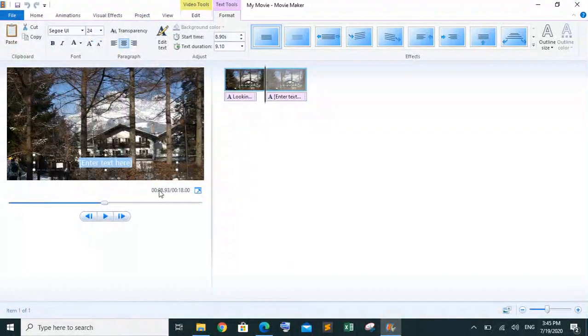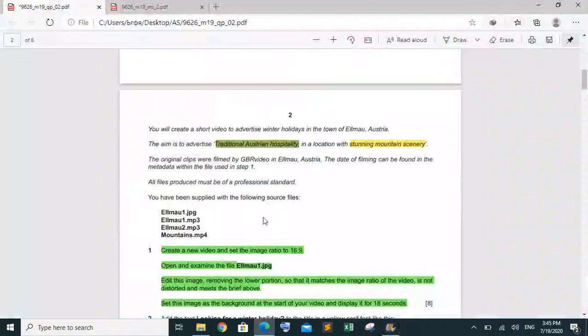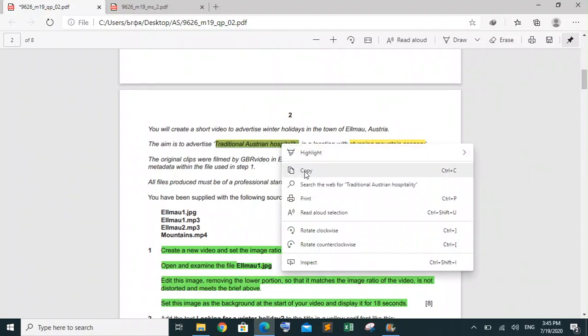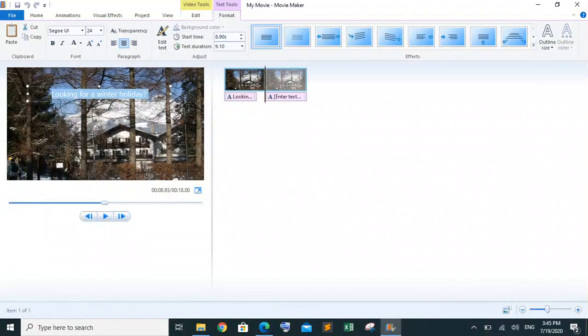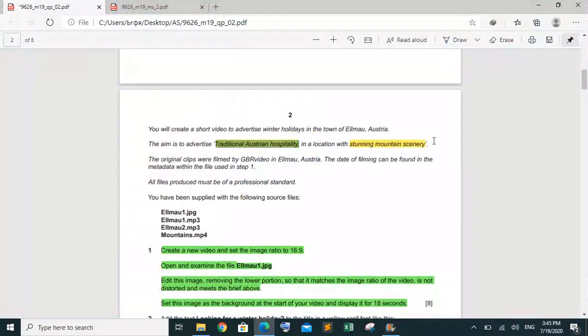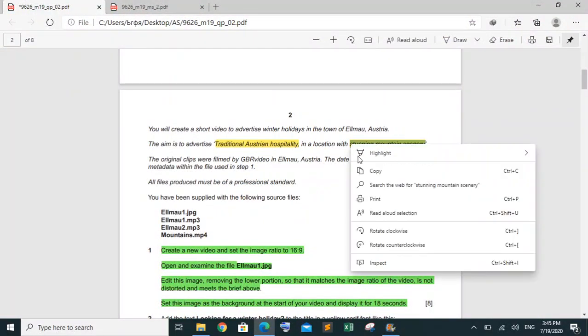There we go, this one. So let us copy this text. Copy, and this is the purpose of the video. Then the location of the video is stunning mountain scenery. Copy it.